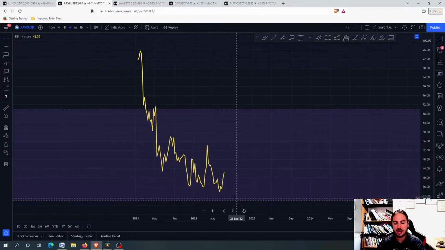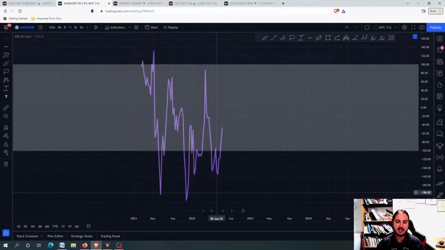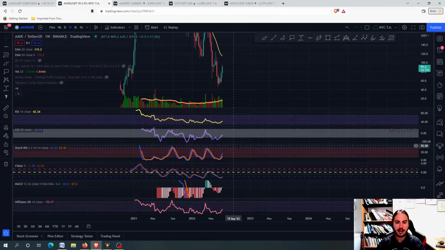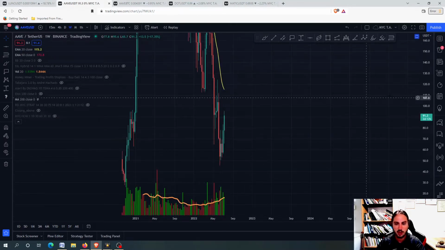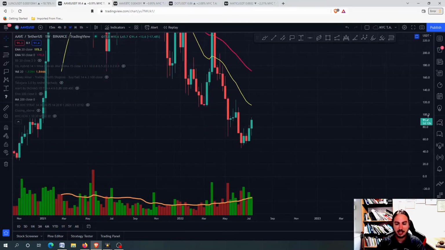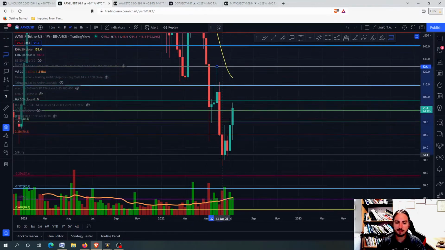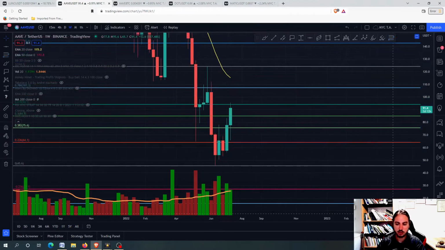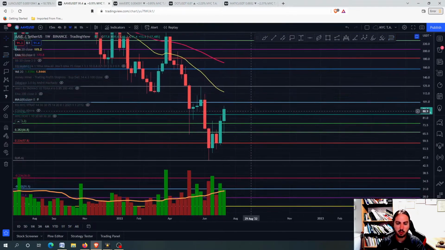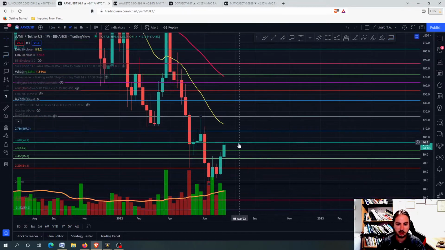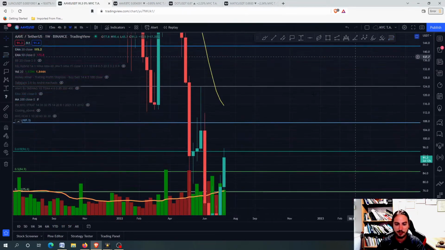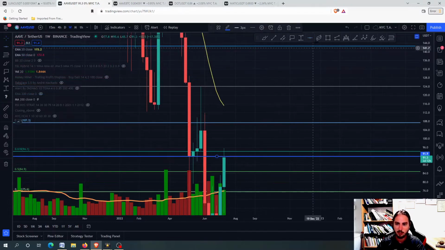Right here, we do not have any bullish RSI divergences or so, but the fact that we have this commodity channel index right here, and the fact that we are having a nice oversold situation with the other risk metrics as well, it is pretty nice. Although for the Aave against USDT chart for the midterm, we have some very huge resistance levels to deal with. The fact that, for example, we are up here, I will be using the regular scale because I think it is better.